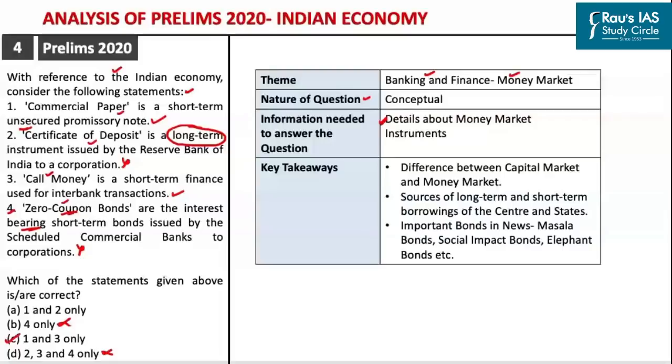So what can we learn from this particular question asked in Prelims 2020? First and foremost, you should understand the difference between the capital market and the money market for the upcoming prelims examination. You should understand the sources of long-term and short-term borrowings of the center and the states. And just like how a question has been asked with respect to zero coupon bonds as well as commercial paper, which was in news, we can expect questions related to important bonds in news, specifically bonds such as masala bonds, social impact bonds, elephant bonds, and so on.